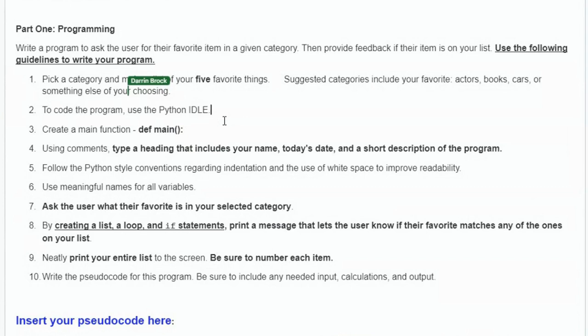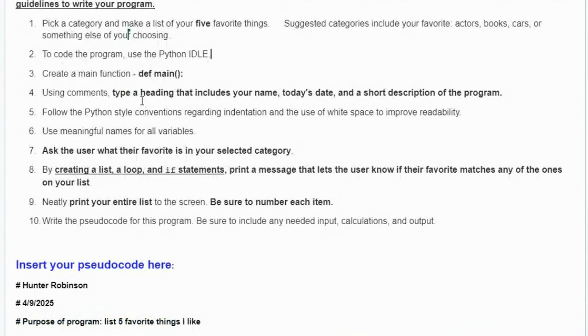All right, Hunter, let's look at your 4.04 list program you submitted. So here's the template right here. Pick your 5 favorite things. Ask the user what their favorite is in your category. Print a message, let them know if their favorite matches any of the ones on your list. Then print your list. Be sure to number each item.